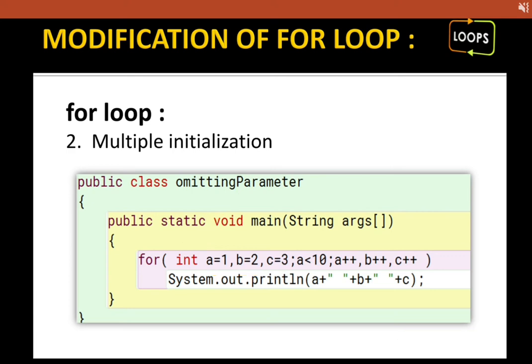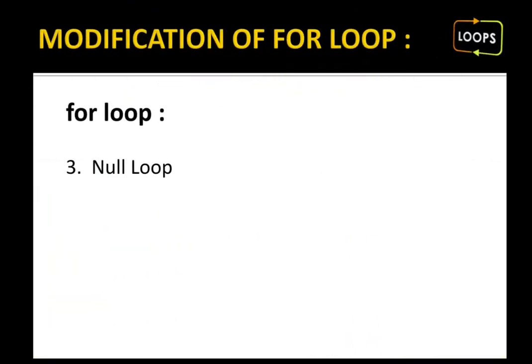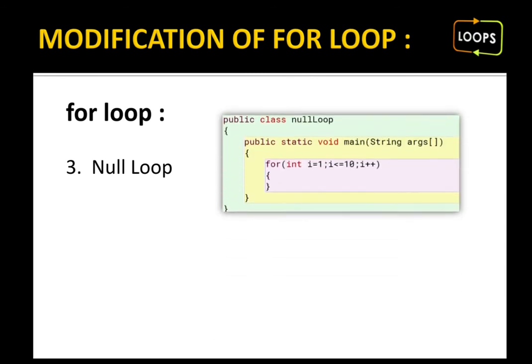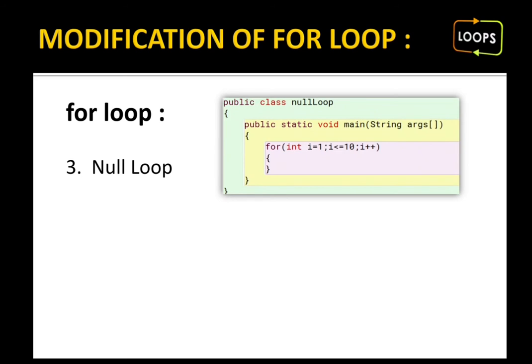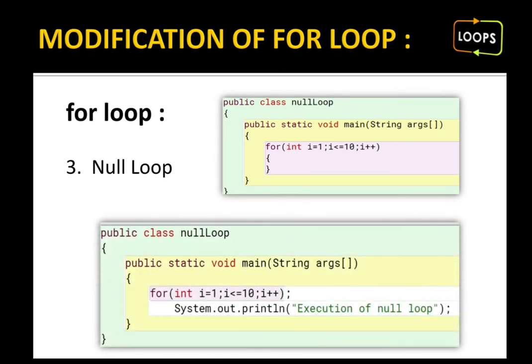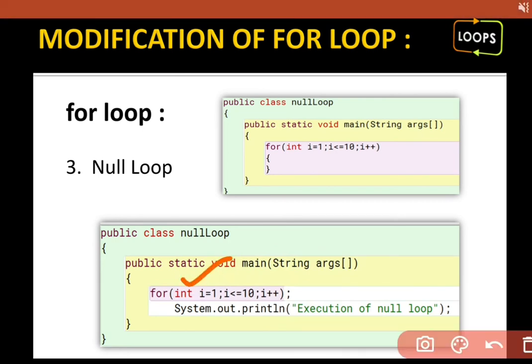Now, moving further with the different examples. Now something new, null loop. It means I'm writing nothing inside the body, then it is said to be a null loop. Or if I'm writing like this, after writing the loop I'm using a semicolon, which means I'm ending the loop here only. This statement never exists in this loop. It is a null loop, which means the last statement is not present in the loop.